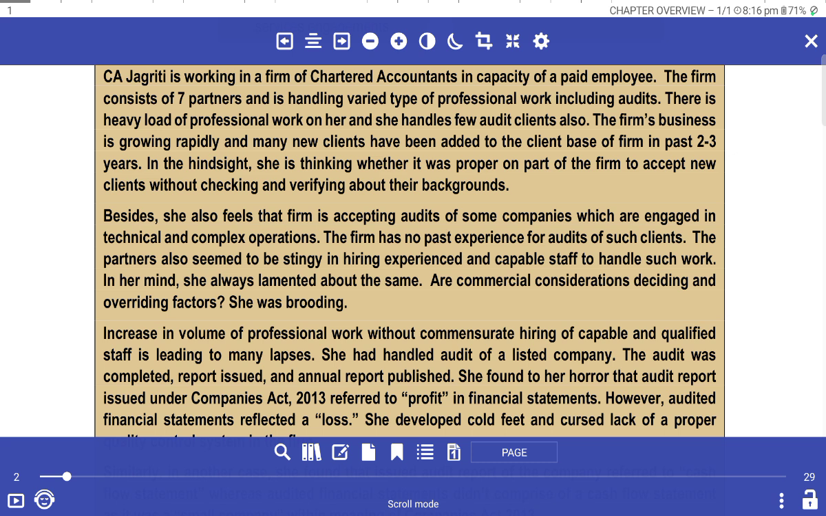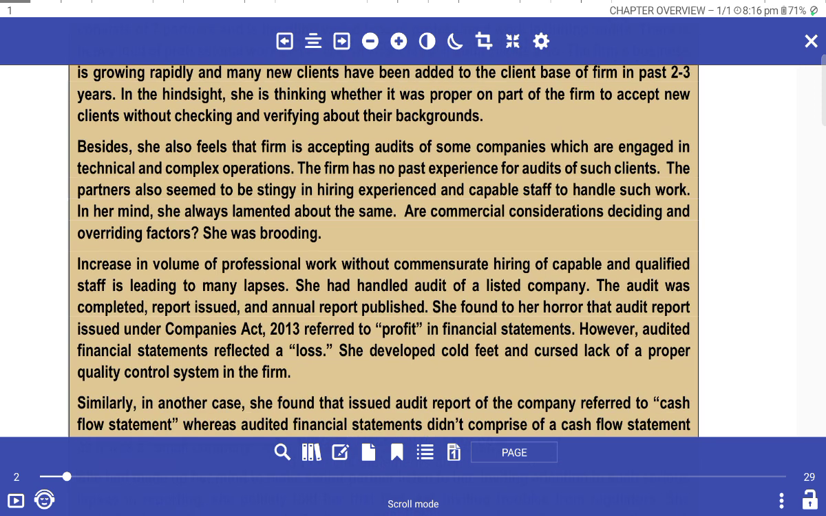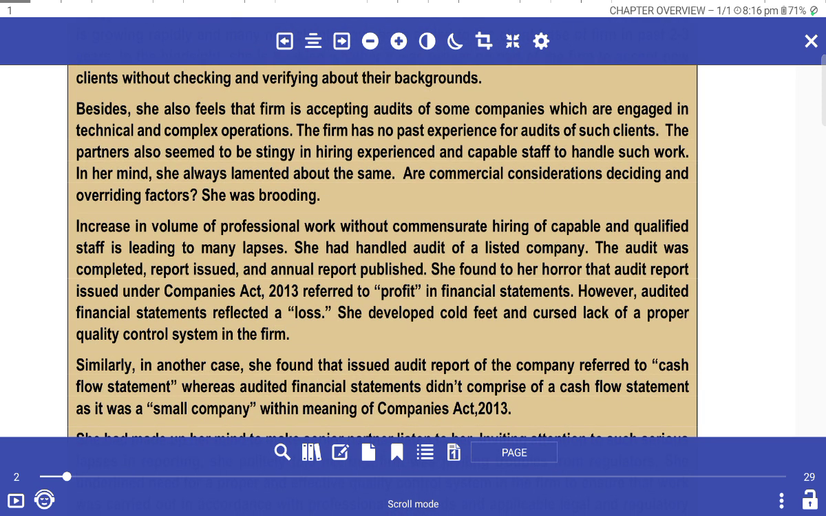The client base has grown over the last 2-3 years. She is thinking whether the partners of the firm are properly accepting new clients, checking everything about their background. Besides, she feels that the firm is accepting audits of companies engaged in technically complex operations, where the firm has no past experience in auditing such clients.